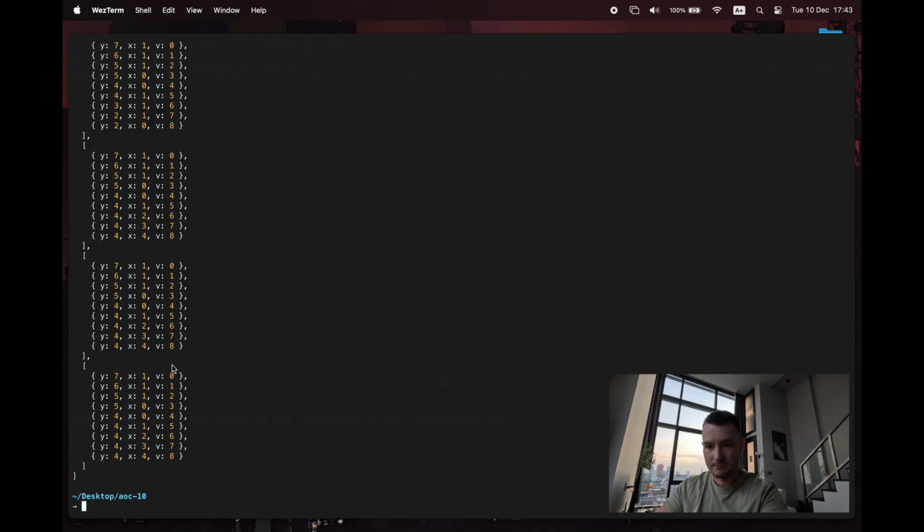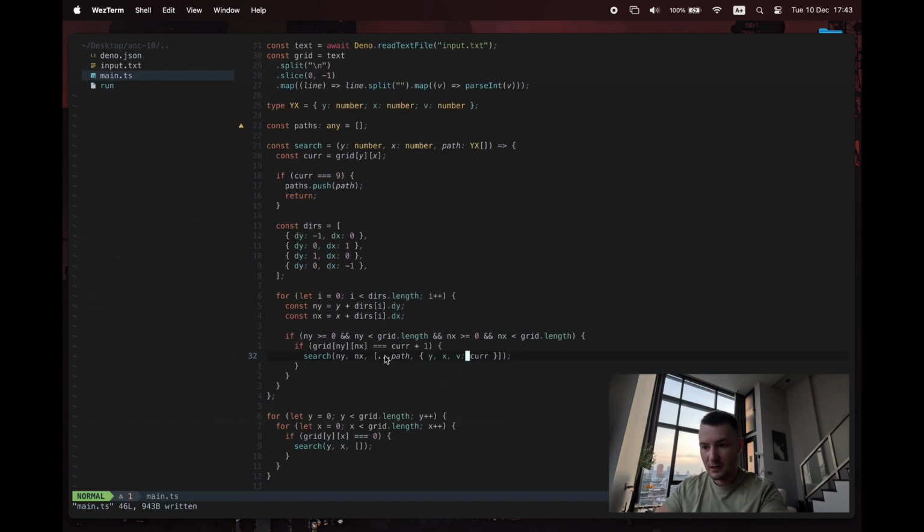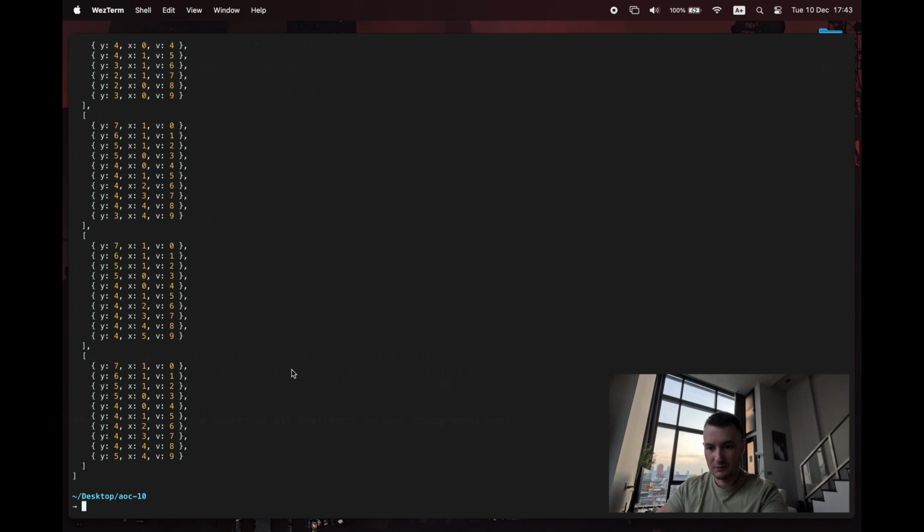Okay, we're missing one. It is counting upwards though, so this is looking promising, but it's missing the last one. Why? If it's current plus 1, I see. Because we add the y and the x here, then we search the ny. If the ny ends up producing 9, we push it off. So we need to do exactly the same thing here, which is y, x, and v, which is current. I think that'll give us the one. There we are. So we got 0 all the way through to 9, and coordinates.